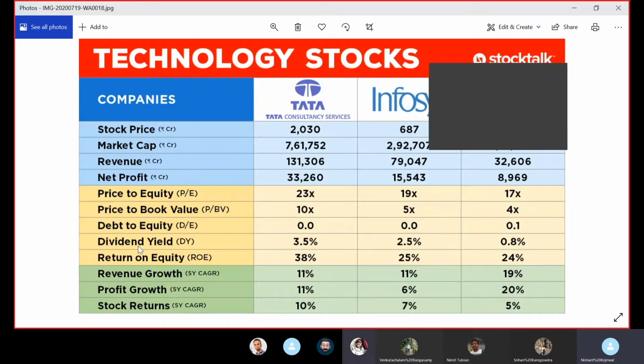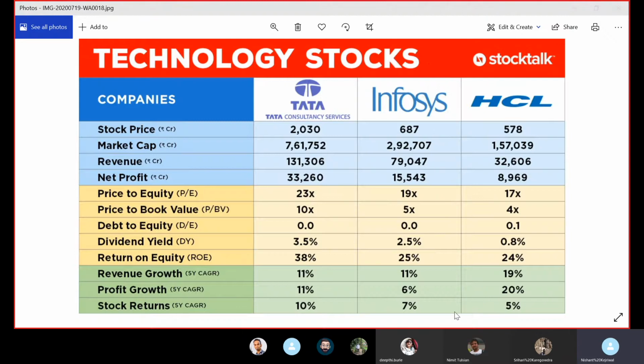The stock returns themselves, right? Stock returns, if you see, are very low, 5%. Yes, stock returns are again a function of something, na Dipti? That is the question. The profit growth is 20%, so my stock return should have been 20%, but it is not. Why? What is determining that? So basically, stock returns are net profit divided by the market cap itself, probably. Net profit in absolute terms is lesser, although in terms of percentages it is looking hunky-dory.